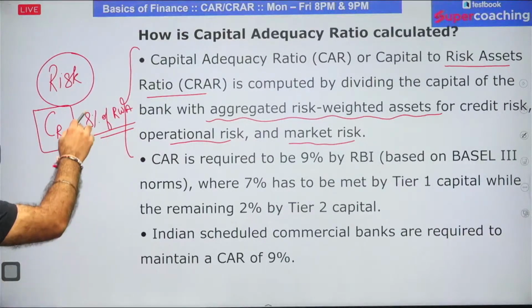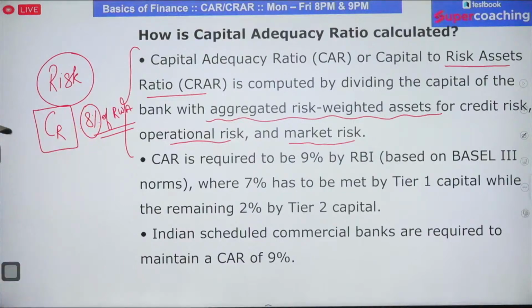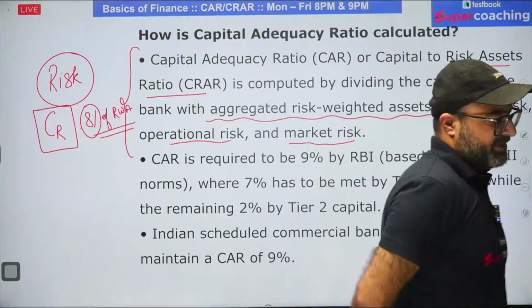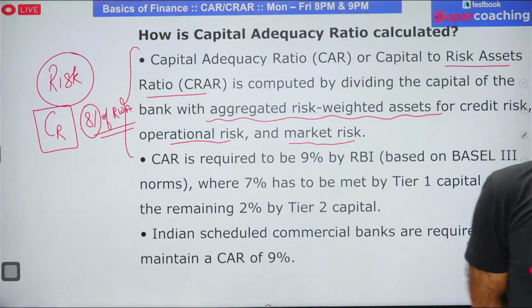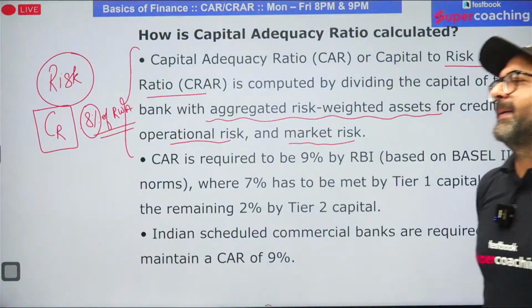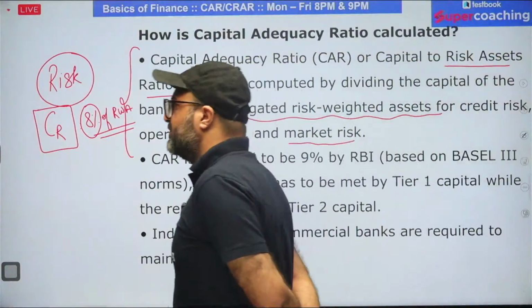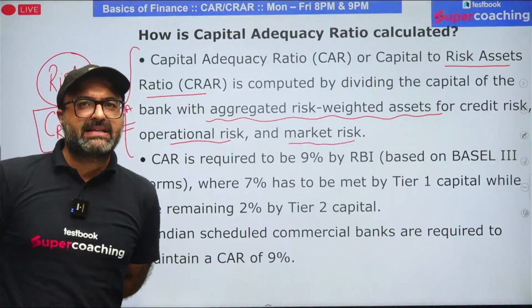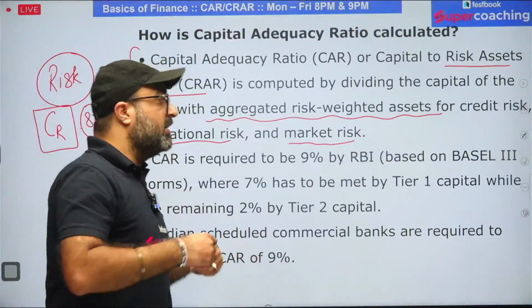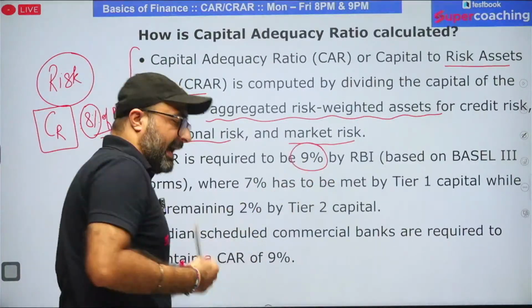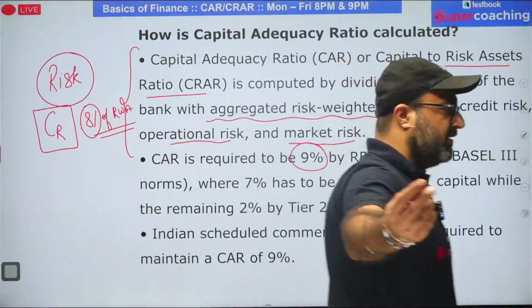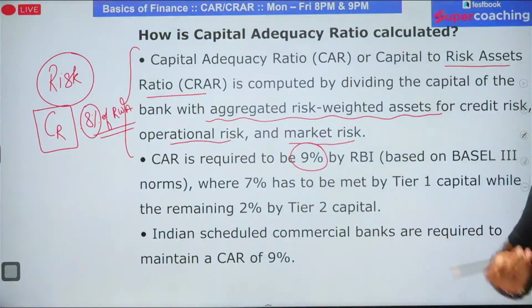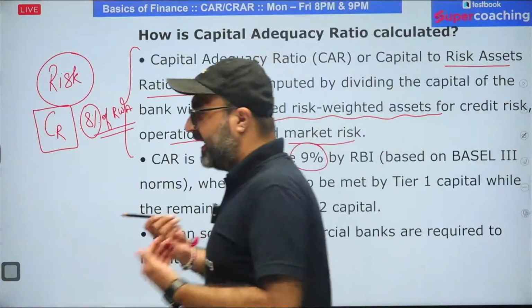So according to Basel norm, it was 8%, but RBI came up with the statement, no sir, you don't know India. India is a nation where we witness high risk, where we witness greater possibility of NPAs, where the risk value is high. So if you are saying that you should maintain at least 8%, we will not be maintaining 8, rather we will be maintaining 9%. And BIS came up with the statement, okay, we are saying at least 8. If you are going more than 8, that is fair enough. We have no issue with that. So that is basically termed as capital adequacy ratio.